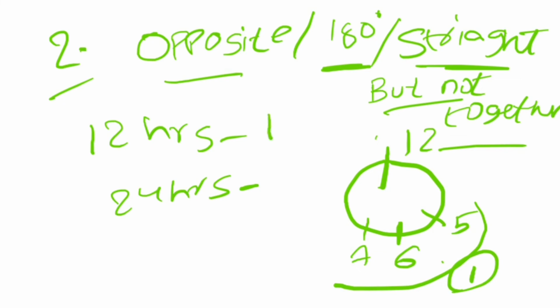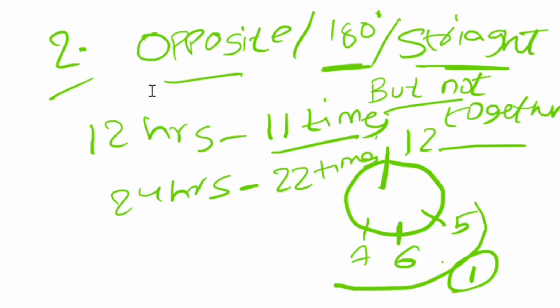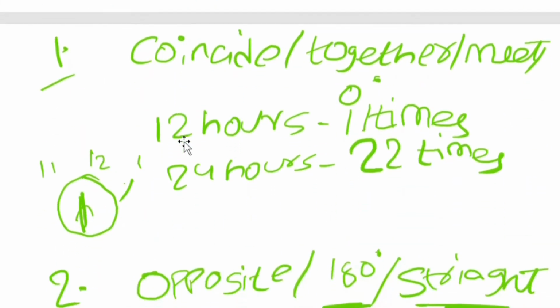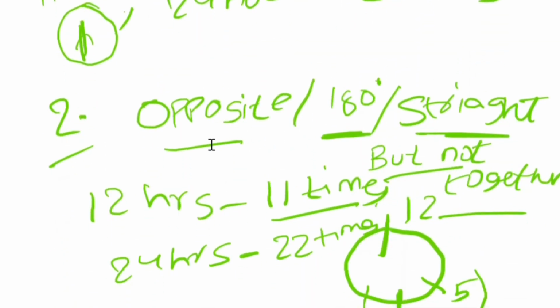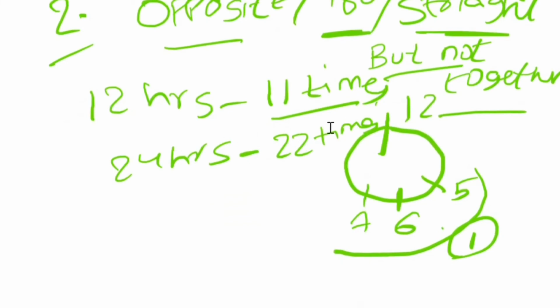So do remember this. How many times will they be meeting in 12 hours? They will be meeting 11 times, and in 24 hours they will be meeting 22 times. So the first and second cases are the same if you compare both. In the coincide case, in 12 hours they will be meeting 11 times, and in the opposite case also they will be meeting 11 times.